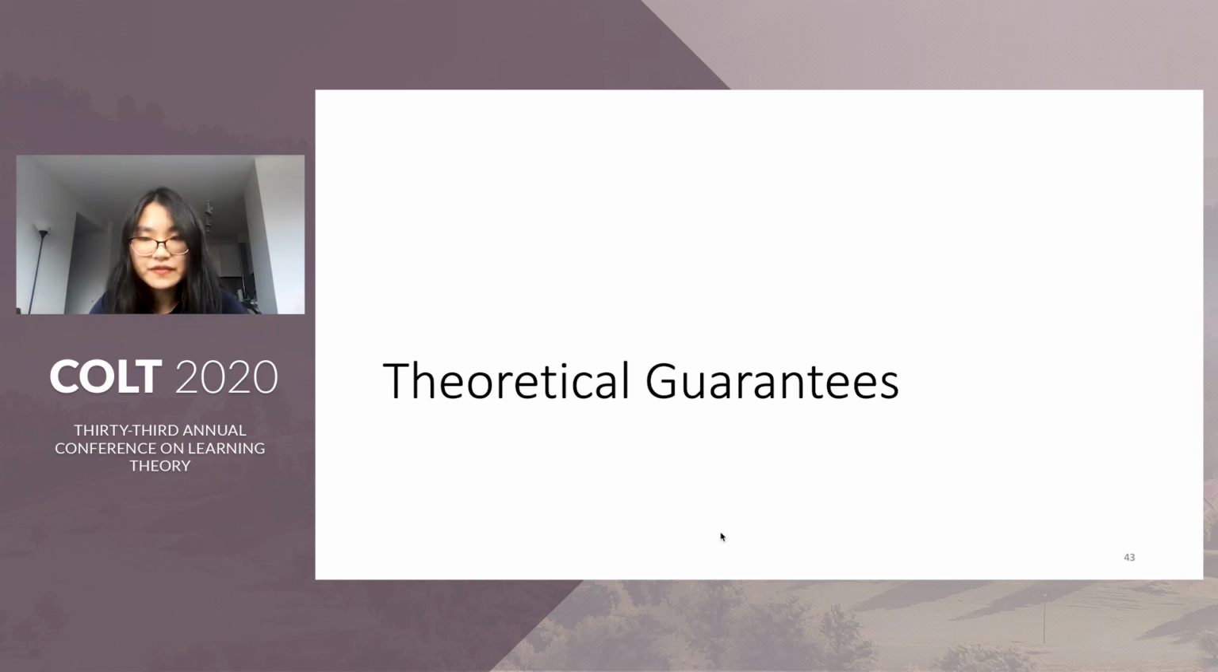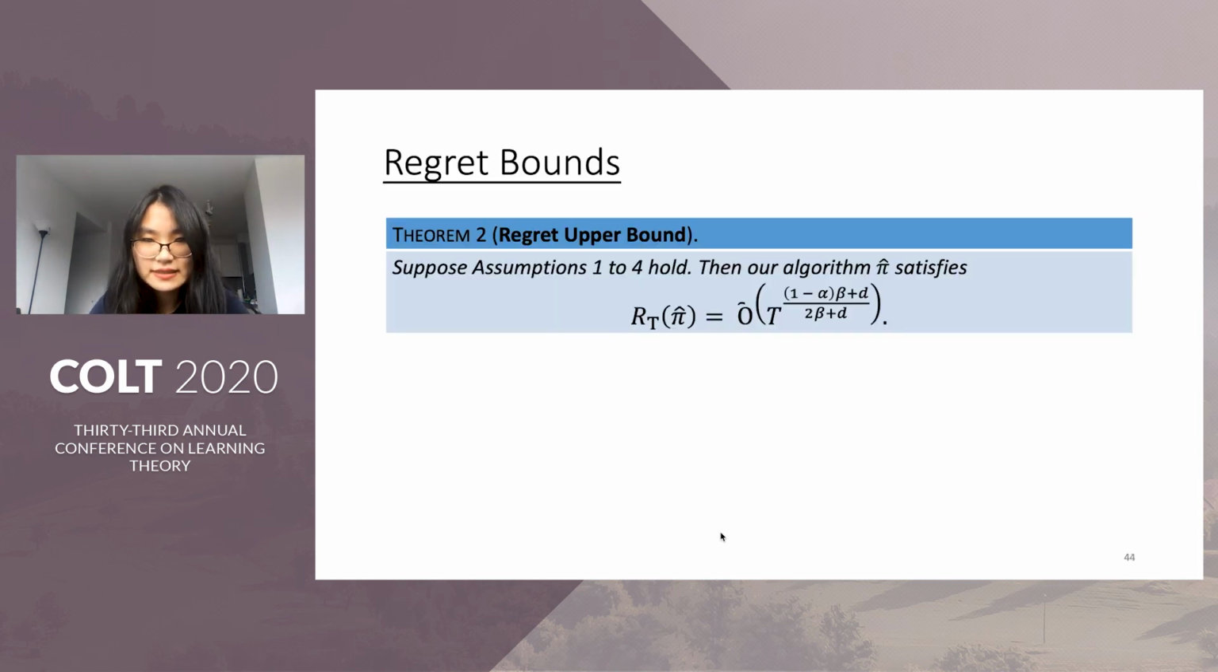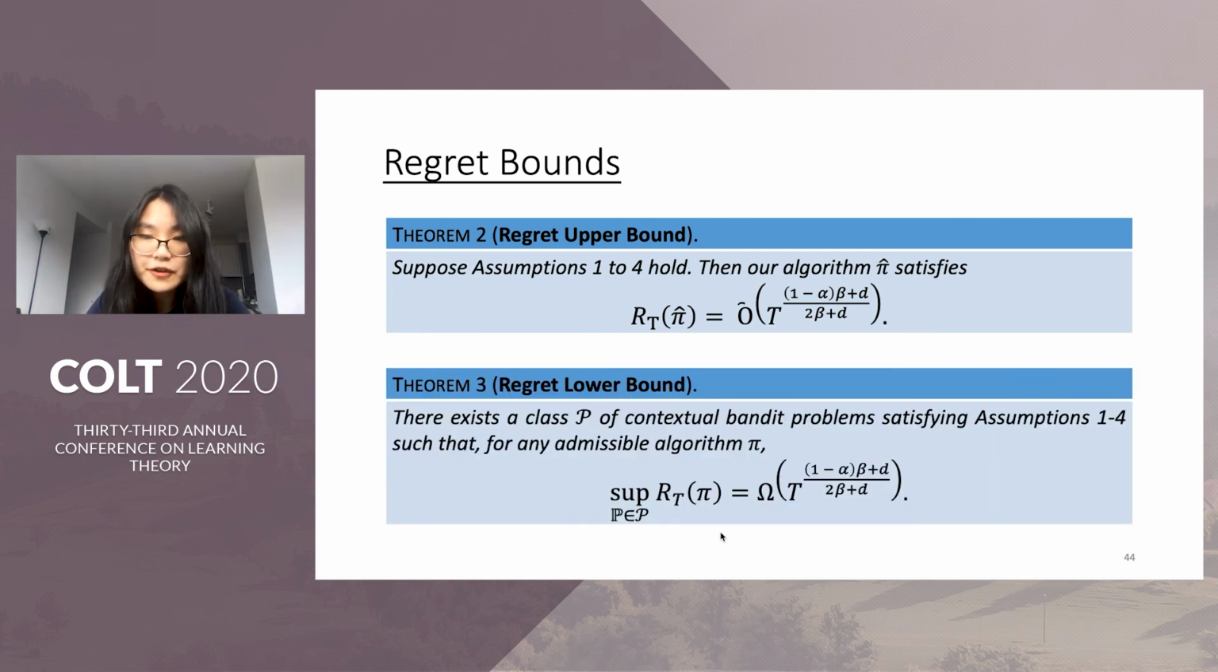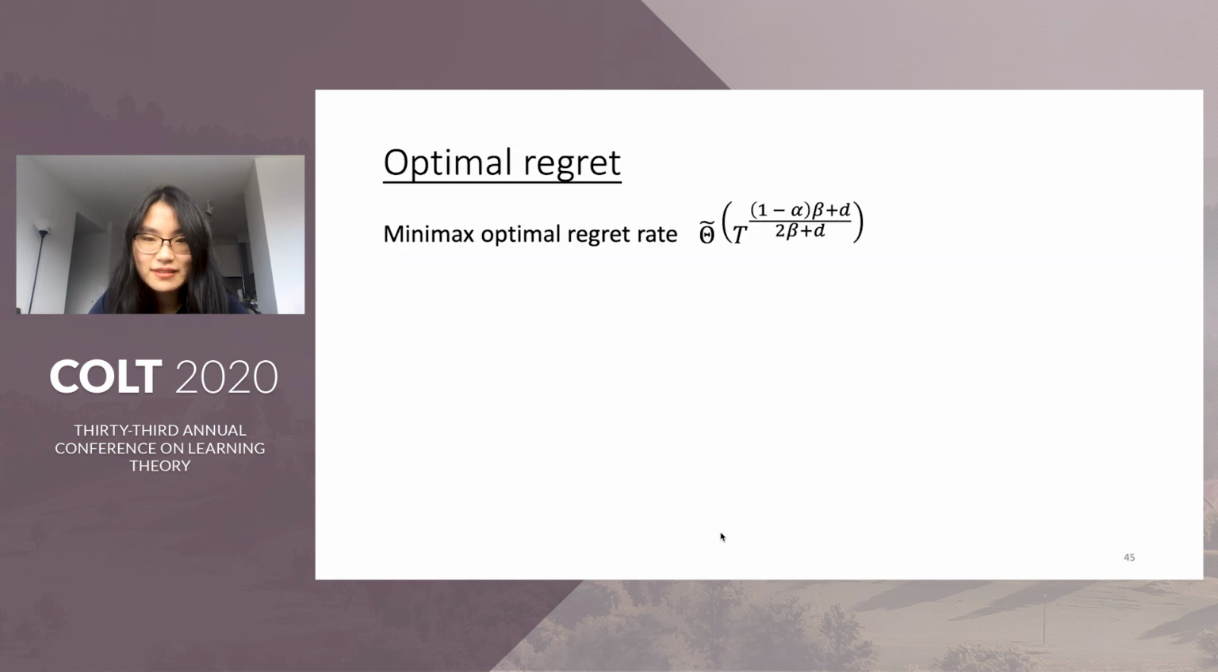Finally, I'll talk briefly about our theoretical guarantees. We can show that when assumptions 1 to 4 hold, our algorithm achieves regret at most this order. Moreover, there exists a class P of contextual bandit problems satisfying all assumptions such that for any algorithm, the in-class maximal expected regret is lower bounded by the same order. This shows that our algorithm achieves the min-max optimal regret.